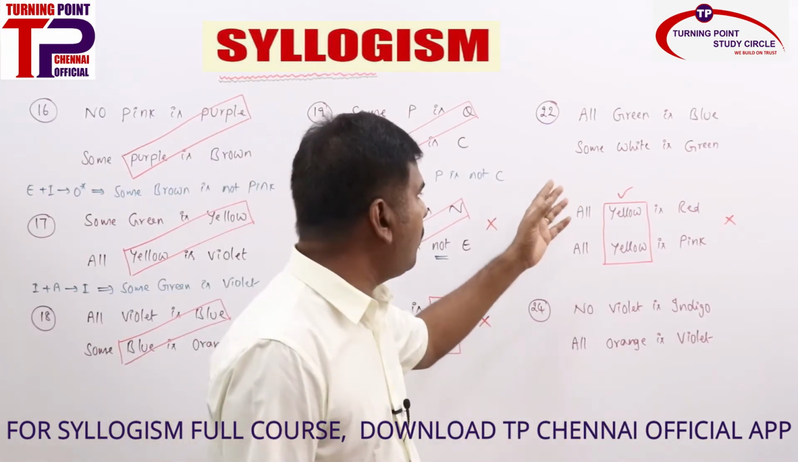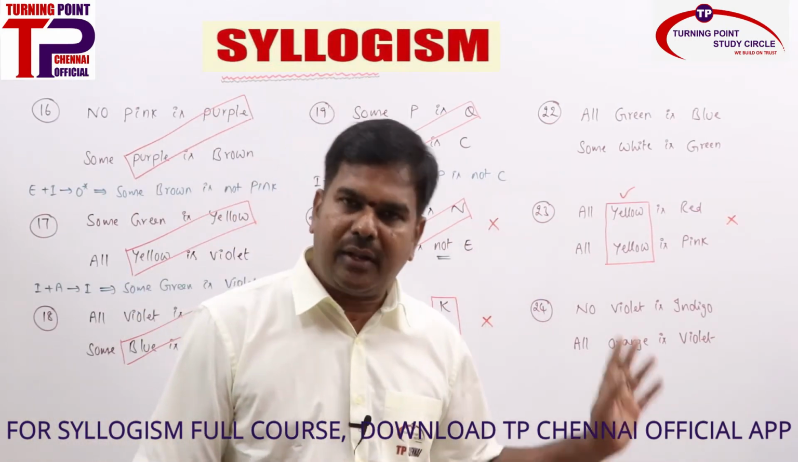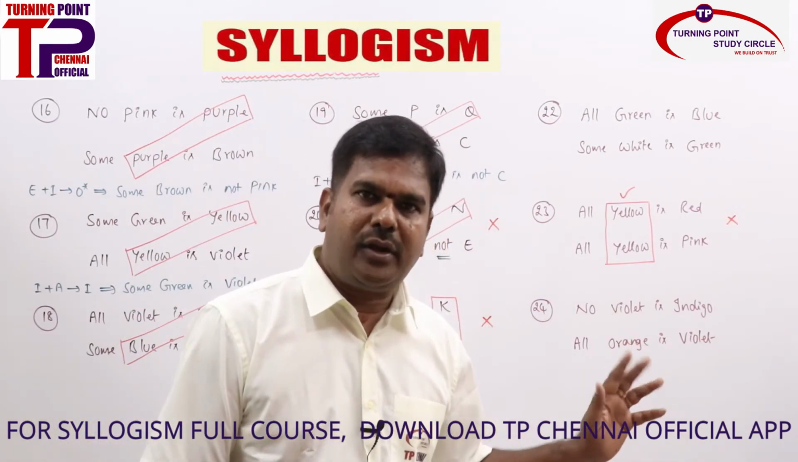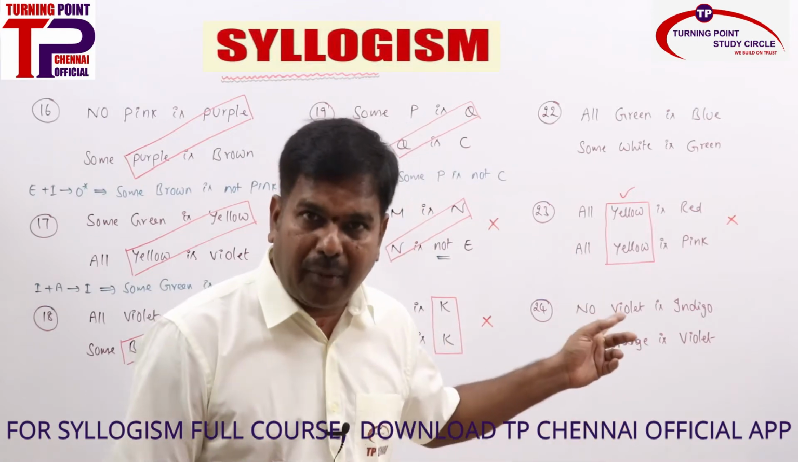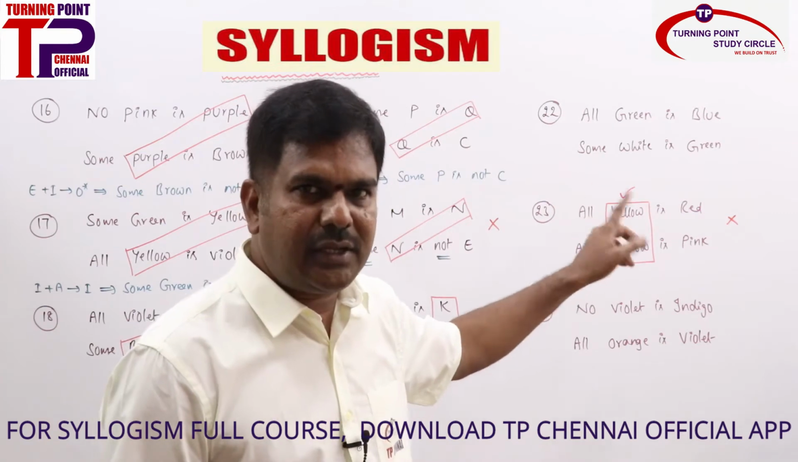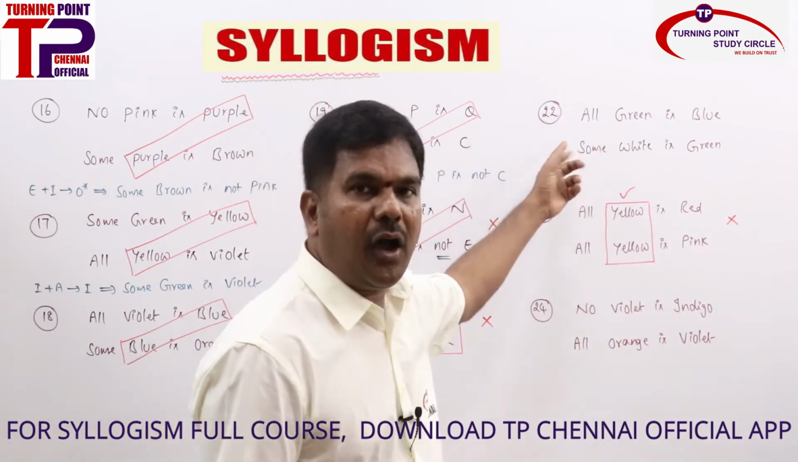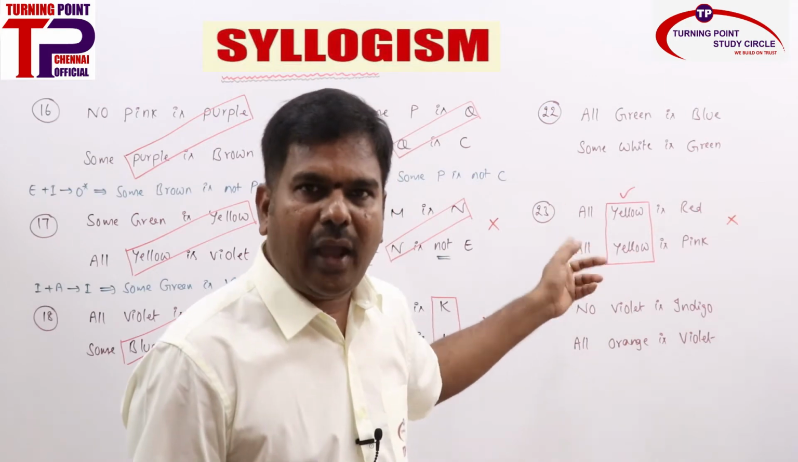22, all green is blue, some white is green. Actually A plus I gives no conclusion, but is it properly aligned? No, it's not properly aligned. But can you make proper alignment? How can you make proper alignment? By interchanging the statements you can make a proper alignment. If you interchange the statements, how will it look? It will be I plus A.